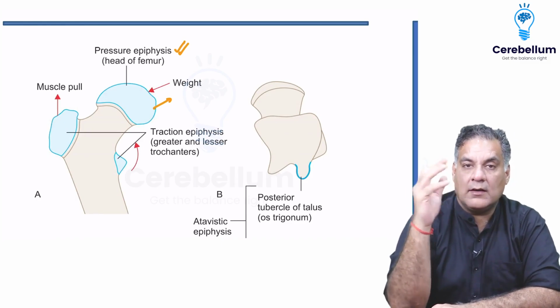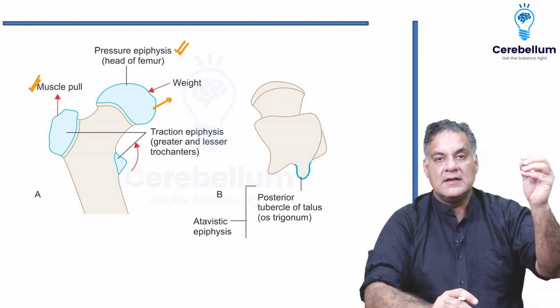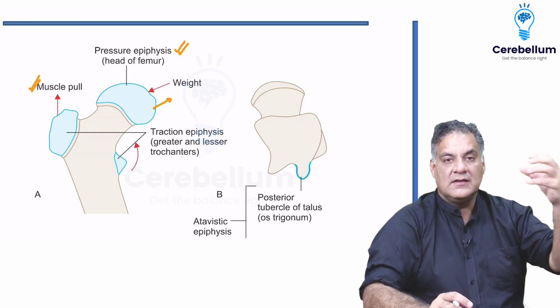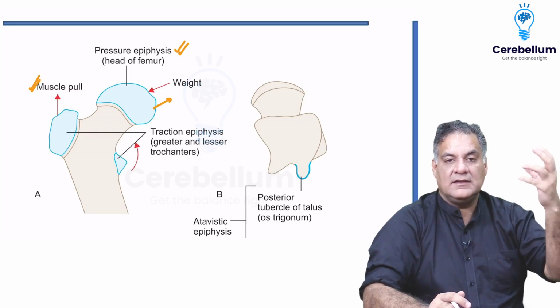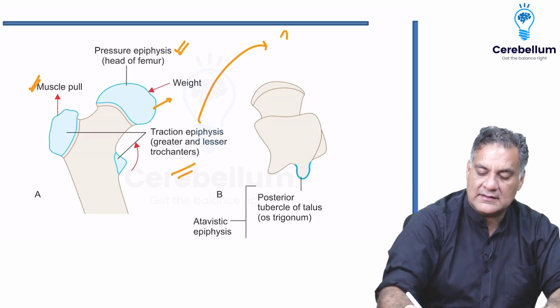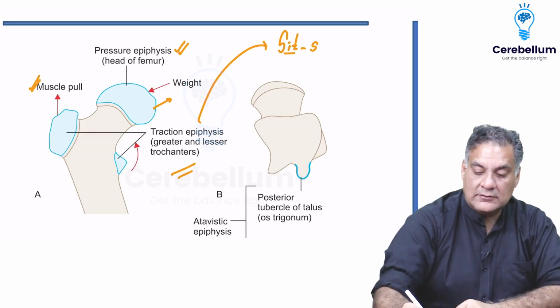All right, then around the joint, there is pull of a strong muscle, like around the trochanters, you will have gluteus medius and minimus. Around the tuberosities, you will have rotator cuff muscles. These are called the traction epiphyses. And remember, rotator cuff muscles is an MCQ that comes to you, remembered by the mnemonic SITS. Remember the way I have written it.